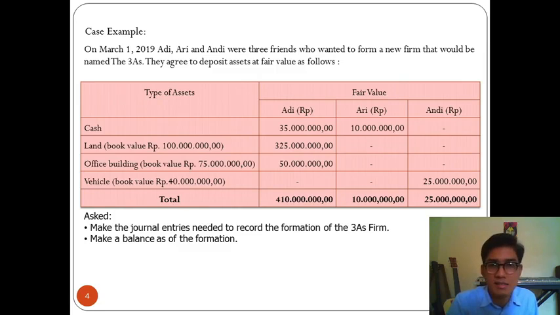Adi's cash is 35 million, Ari's is 10 million, Andi has no cash. Adi has land with fair value 325 million, office building with fair value 50 million, and Andi has a vehicle amounting to 25 million. Now we are asked to make the journal entries needed to record the formation of the 3A firm and make a balance sheet as of the formation.